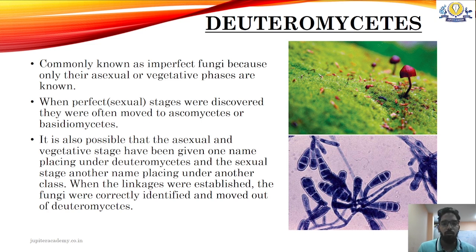It is also possible that the asexual or vegetative state of one particular fungus is kept in Deuteromycetes, whereas the sexual phase might not have been synchronized with the asexual phase and might not have been discovered, and it would have been classified in Ascomycetes or Basidiomycetes. So there are instances where a particular fungus is placed in more than one class. The asexual form is placed in Deuteromycetes, whereas the sexual form is placed in Ascomycetes or Basidiomycetes.